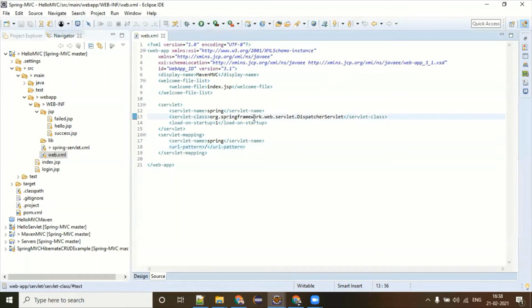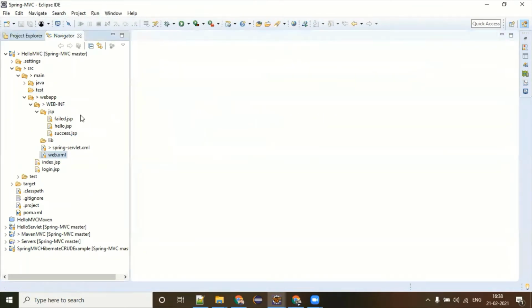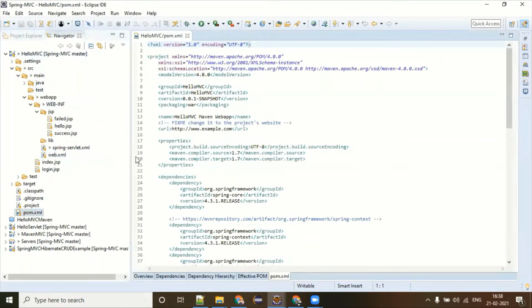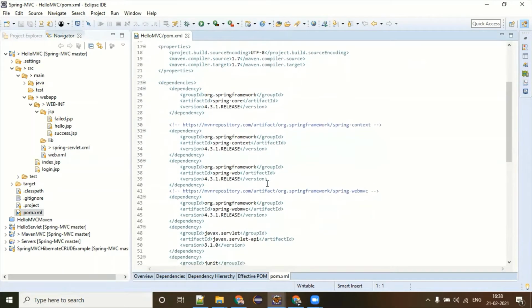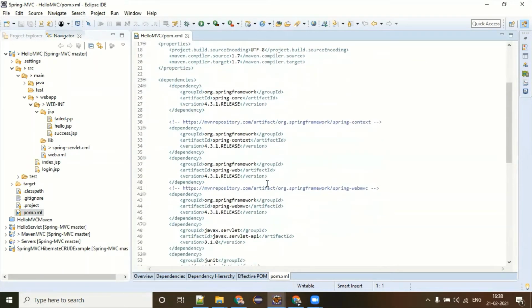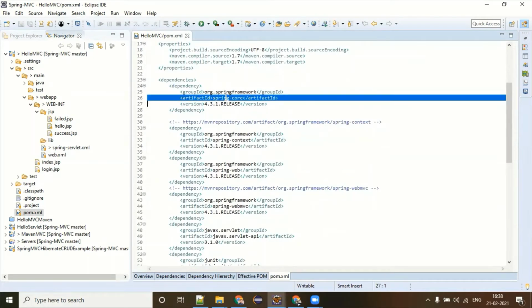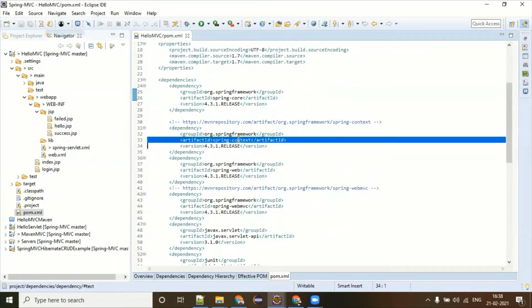Okay, so now see what the Spring MVC flow is. First of all, after creating a Maven web application, you have to add the additional libraries related to Spring MVC. You remember Spring Core and Spring Context.